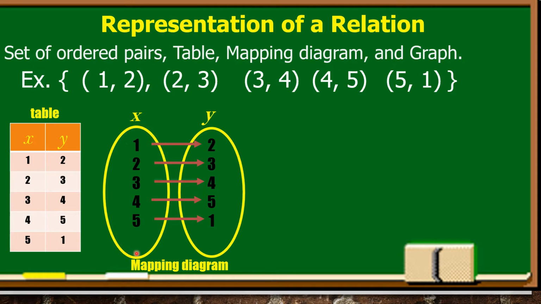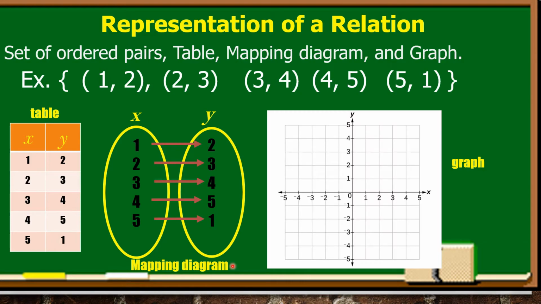So ating domain nandito sa element of x, and then ang range natin nandito, yung element ni y. So 1 maps to 2, 2 maps to 3, 3 maps to 4, 4 maps to 5, and 5 maps to 1. So that's why it's called a mapping diagram. Okay, so also, relation can be represented using a graph.